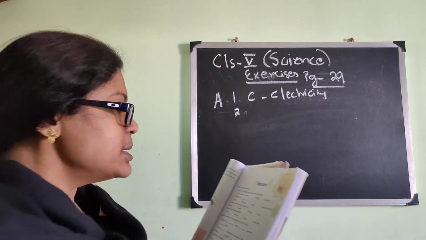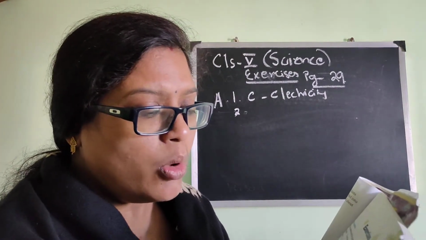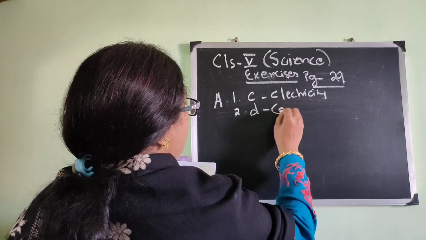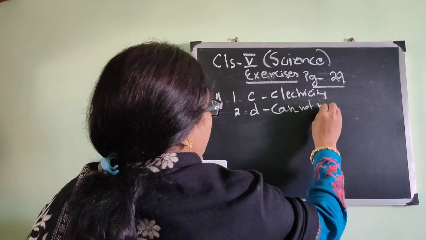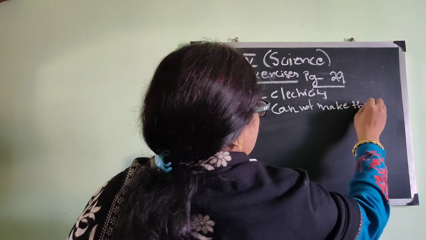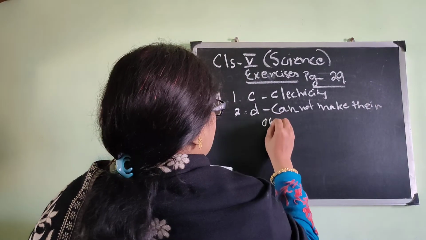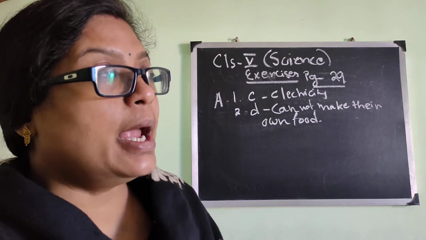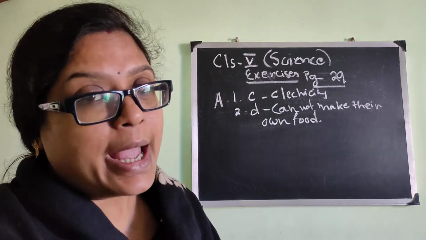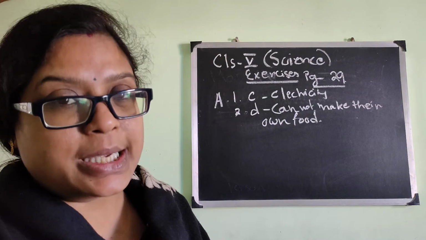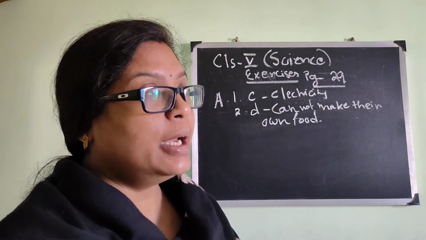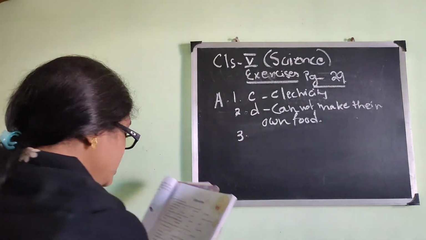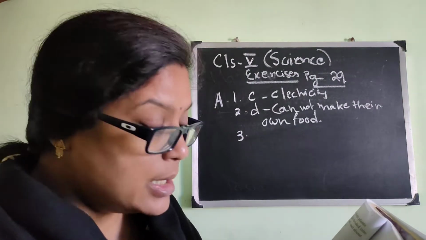Number 2, animals cannot breathe, lay eggs, grow, make their own food. So the answer will be D. Animals cannot make their own food. As we have seen in the chapter, plants can prepare their own food, but animals cannot. They have to depend on other plants and animals for survival, as they depend for their food on other animals, right?